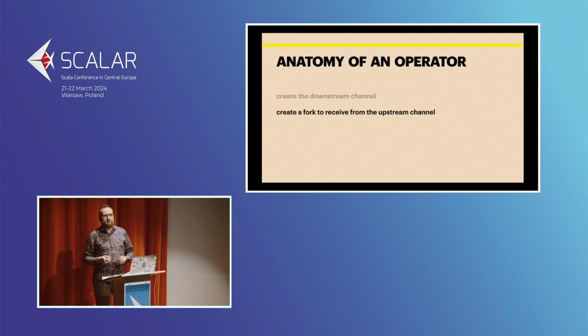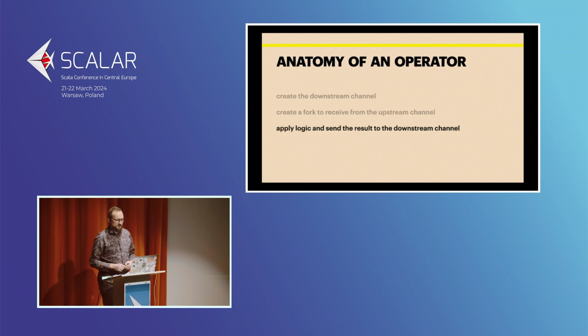Since we are using Java 21, we are using virtual threads, so this is a cheap operation to start a thread. And thus the fork that you create starts receiving data from the upstream channel. Then you apply some logic, because the whole idea behind creating an operator is to apply some logic to the data and to process it somehow, and you are sending the data to the downstream channel.